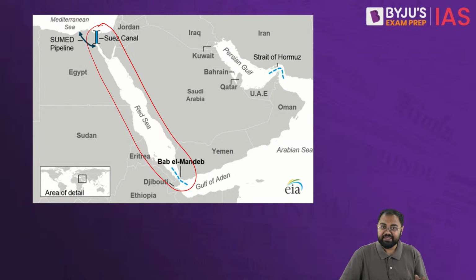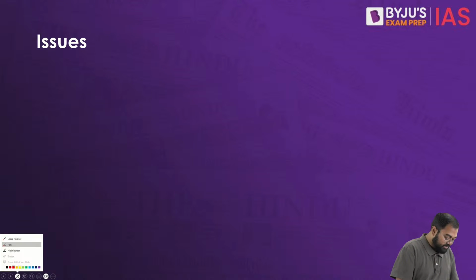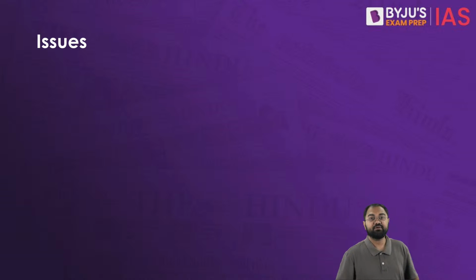So what is IMEC? We'll try to understand, and then the Red Sea and its importance, something that we have always been discussing. So with regards to understanding of the issues first, when we look at the Red Sea, what are the various aspects of the issue? We know that the Red Sea route, despite its critical importance for global trade and shipment, faces very severe issues that are disrupting the maritime traffic, and they have very broad geopolitical and even environmental implications.